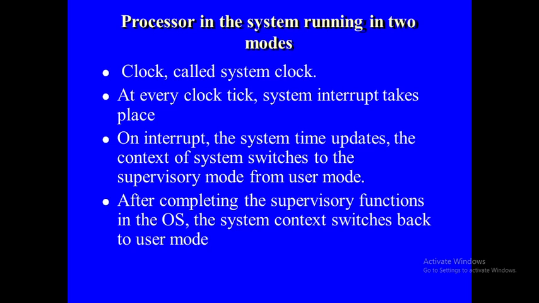At every clock tick, there is an interrupt. It is going to create one interrupt for each system clock tick. On the interrupt, the system time updates. The system context switches to supervisory mode from the user mode. After completing the supervisory functions in the OS, the system context switches back to the user mode. First it is going to execute the supervisor mode functions, afterwards it is going to come back to the user mode functions.